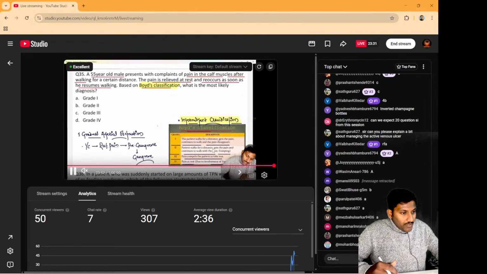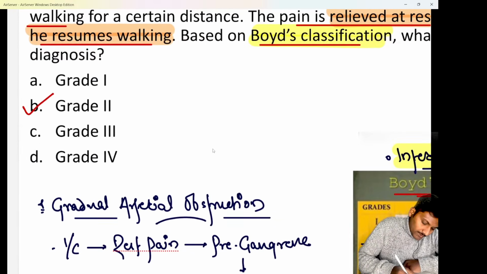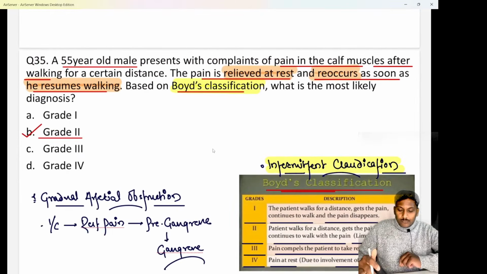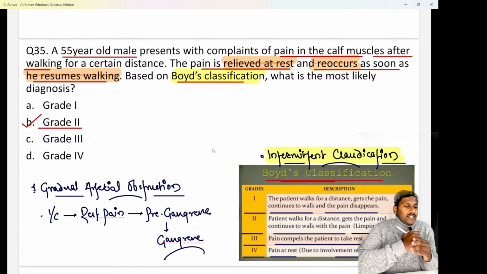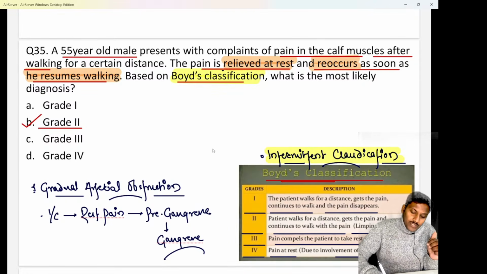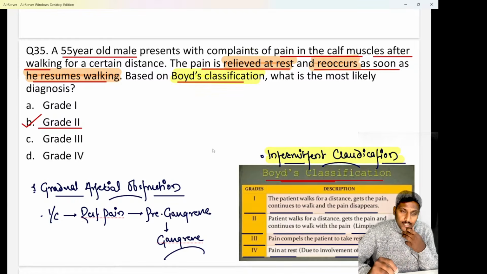I hope all of you are quite aware. So do remember beta, here it is the likely grade 2 case. The answer has to be option B, that is grade 2. If it was grade 1, what would have been the difference? In grade 1, the patient had pain, but would continue to walk with pain and the pain will disappear on walking. But here they are saying the pain does not disappear on walking, the pain is relieved only at rest. So that's the reason it is grade 2.